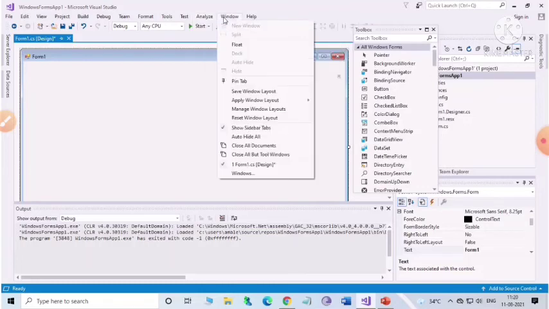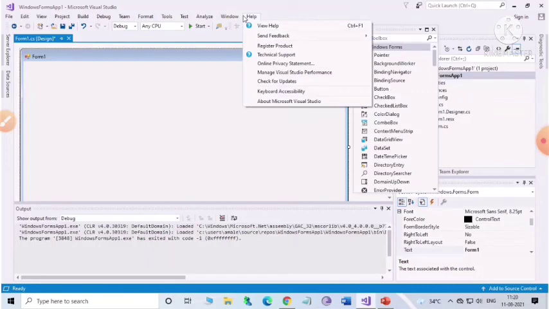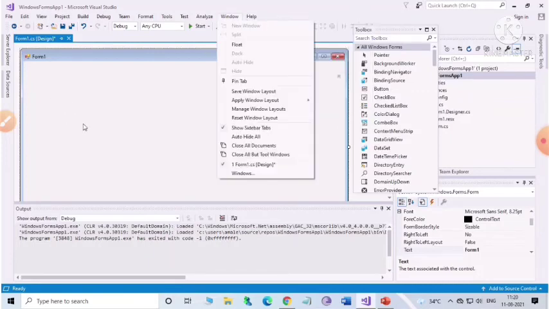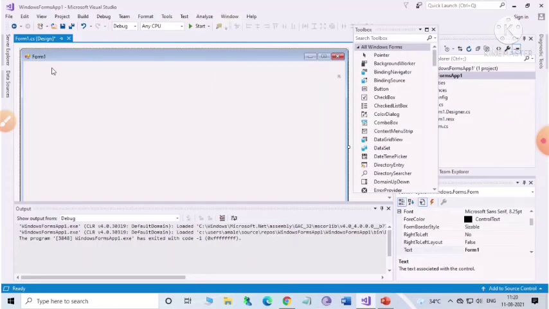And next one is Window. This is a standard menu that allows us to work with multiple windows within the IDE. Got it? So we have learned about the menu bar. Now in the next portion we will be learning about Windows Forms design. Here you can see the form, the heading is Form. This is automatically created by Visual Studio on creation of a project. This is the basic unit of a Windows application.